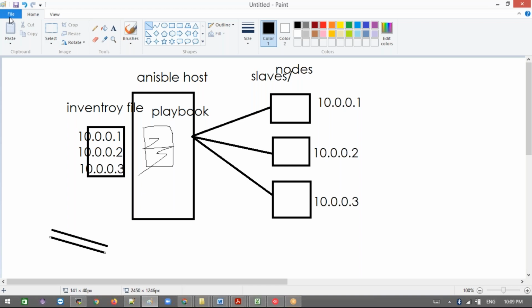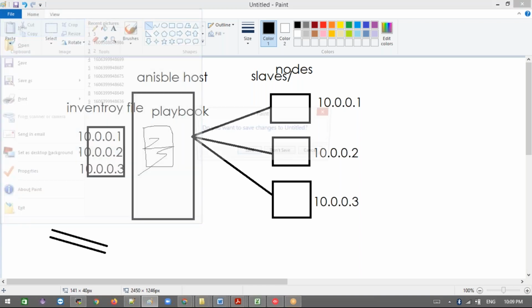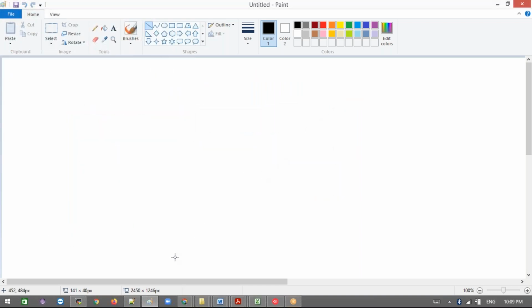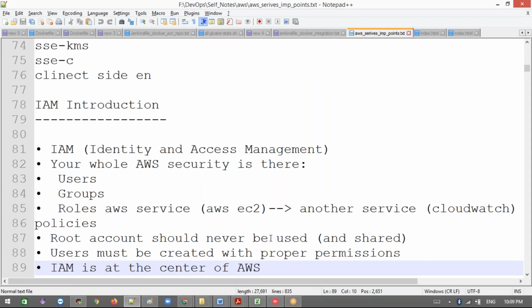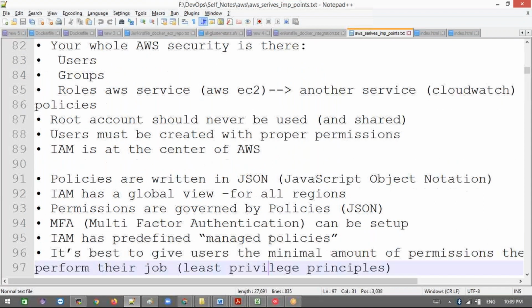Don't think anything about this. We're not discussing Ansible. Okay, fine. Anyways, tomorrow we'll discuss more on this. Do the hands-on practice, or else we'll forget all the things.